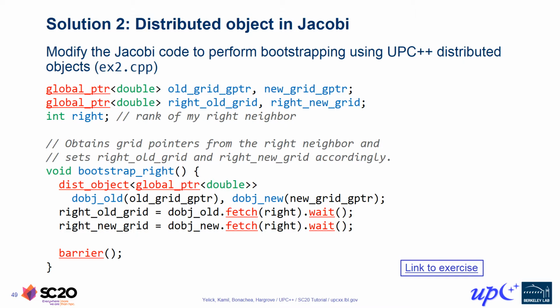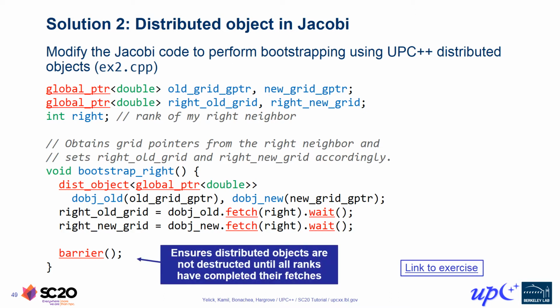However, that protection does not analogously apply to destruction of a dist_object. So it turns out that we want a barrier synchronization here to ensure that all the ranks have completed their lookups on the distributed object before we return from this function where the dist_objects go out of scope and run their destructors. There are alternate ways to solve this synchronization issue, such as allocating the dist_object in heap memory so that it doesn't get destroyed immediately upon function return. However, as we've written it here with the dist_object as a stack allocated variable, a barrier synchronization before return is the simplest approach to avoid a premature destruction for the purposes of this utility function.